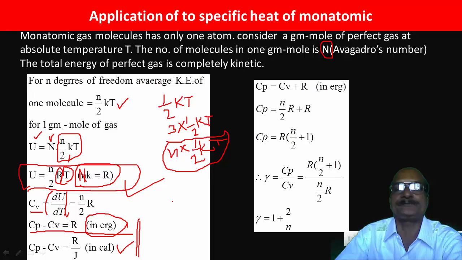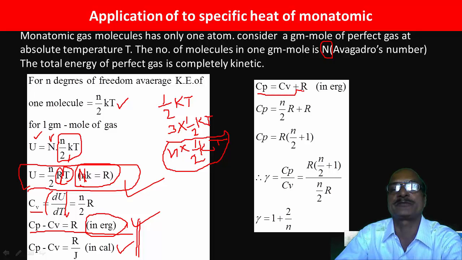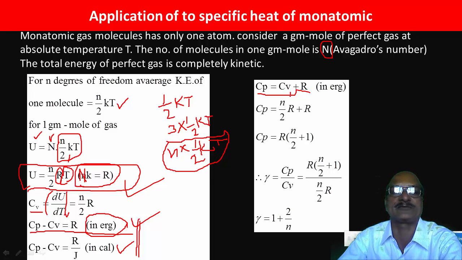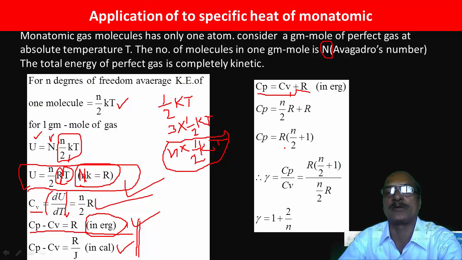Now from this, Cp minus Cv is equal to R. This is the expression in unit erg. So we write Cp is equal to Cv plus R, taking Cv on the right hand side. Now substitute the value of Cv which we have calculated. So Cp is equal to n upon 2 R, and we get Cp is equal to n by 2 R plus R. Taking R common, we get Cp is equal to R into bracket n by 2 plus 1.